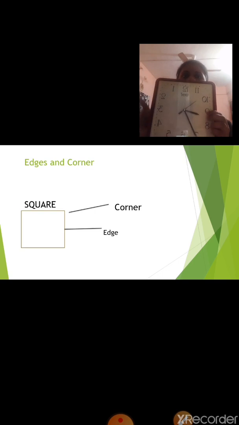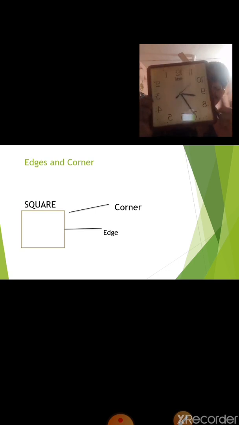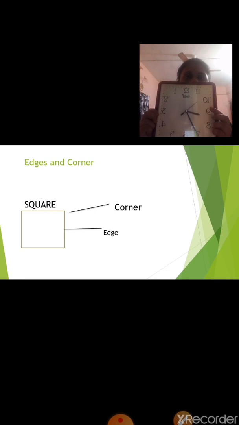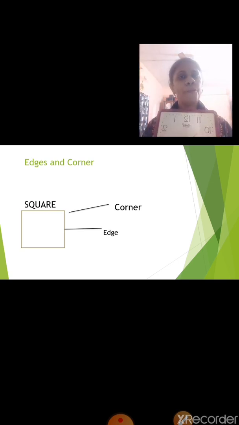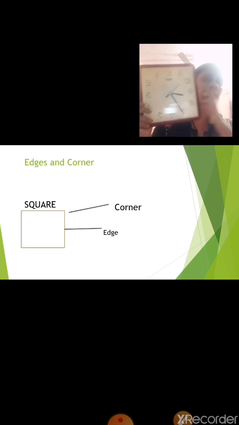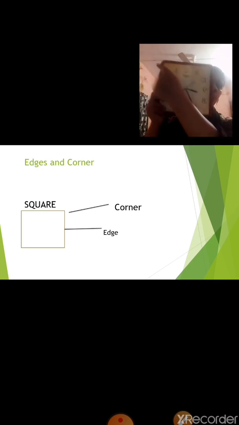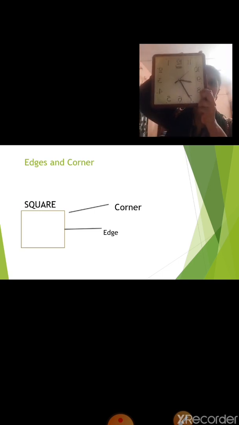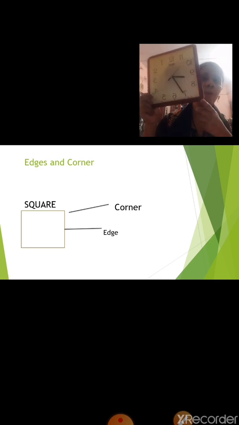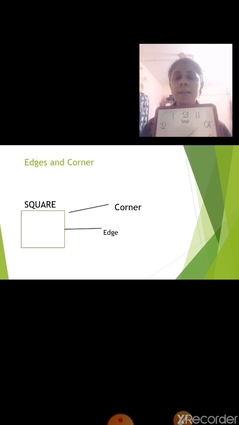1, 2, 3, 4. How many edges? So a square has 4 edges. Now let's count the corners. 1, 2, 3, 4. A square has how many corners? 4. A square has 4 edges and 4 corners.